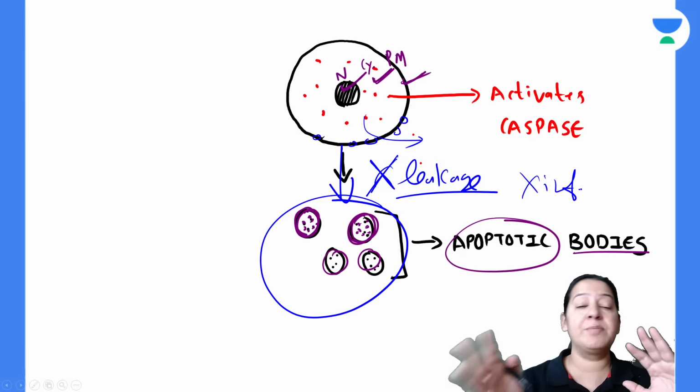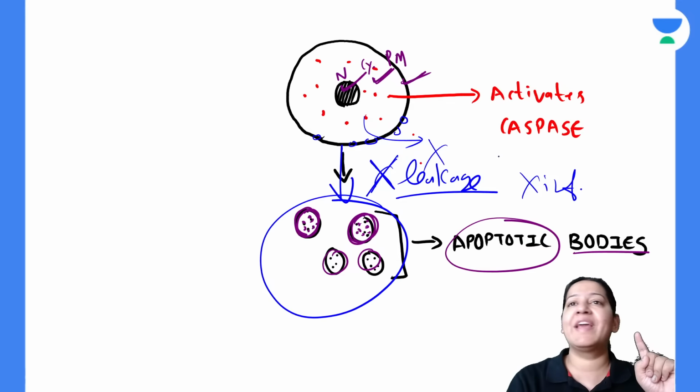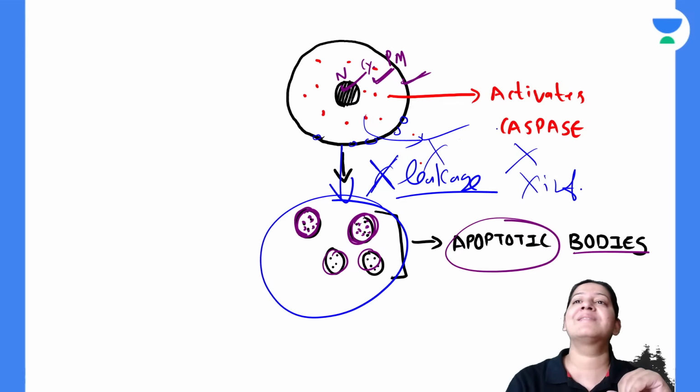This is the biggest difference between apoptosis and necrosis, the two types of cell death. In apoptosis, there is no leakage and no inflammation. But in necrosis, there is leakage and there is inflammation.